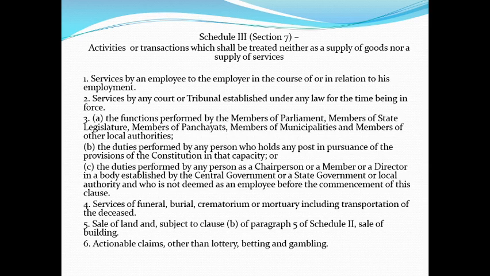The duties performed by any person who holds any post in pursuance of the provisions of the constitution, in that capacity. A constitutional authority is the president, vice president of the country, governor of a state. Whatever services they render is not covered under GST. Next, the duties performed by any person as a chairperson, member or director in a body established by the central government, state government or local authority, who is not deemed an employee before the commencement of this clause.